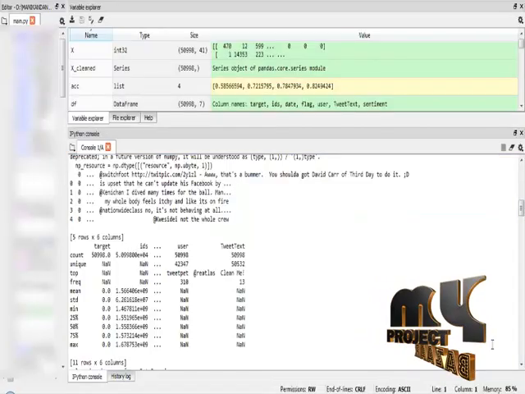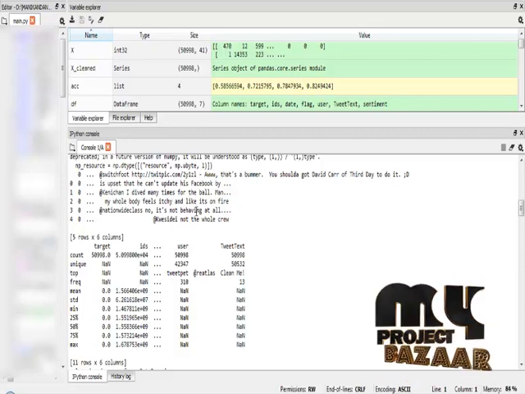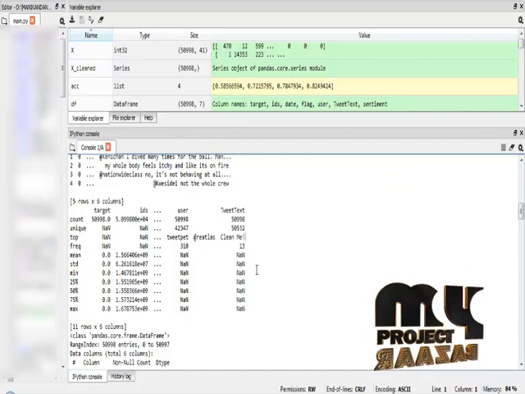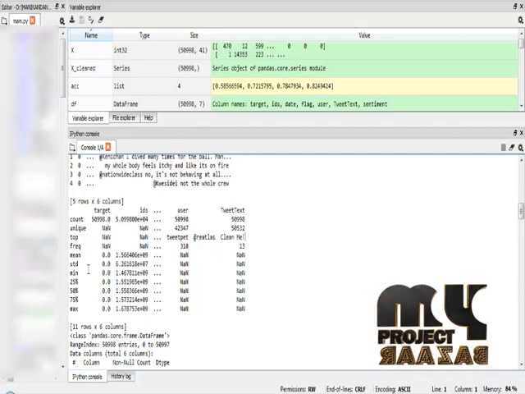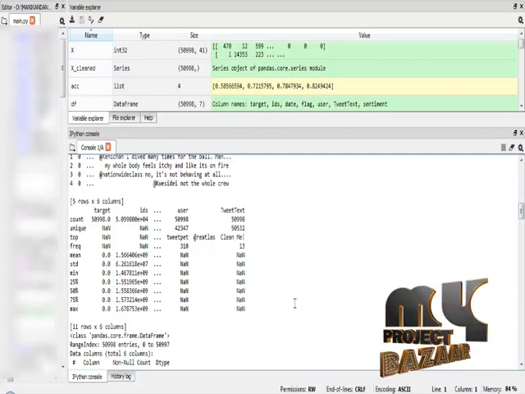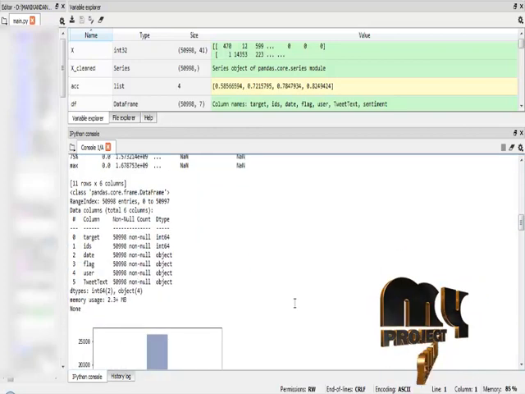The program was successfully executed in Anaconda Navigator Spyder IDE, and this is the sample dataset of our lexicon data. After that I check the description of the dataset for every column. It shows the results based on count value, unique value, top value, frequency value, mean value, standard deviation, and minimum to maximum value for every column contained in our dataset. Then I check the information about the data types of our dataset columns.